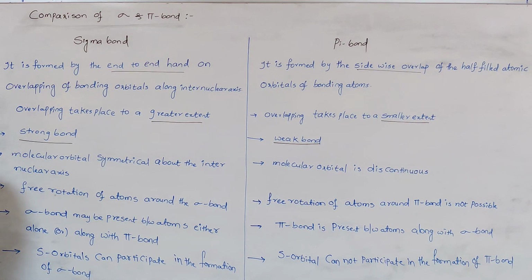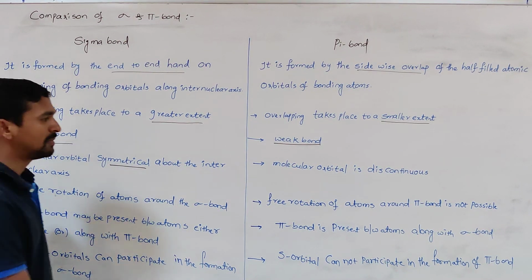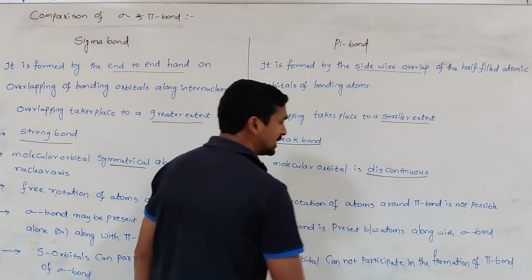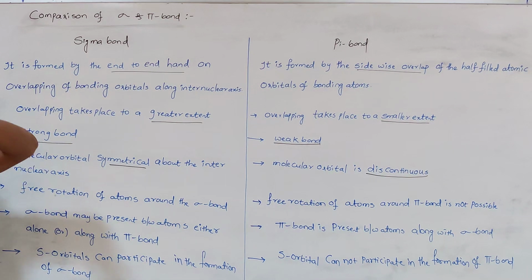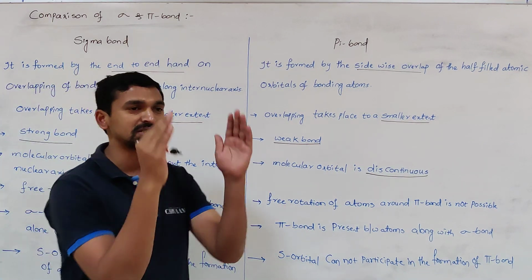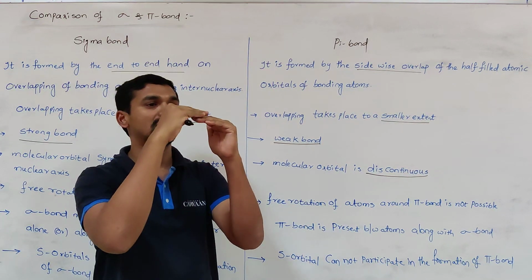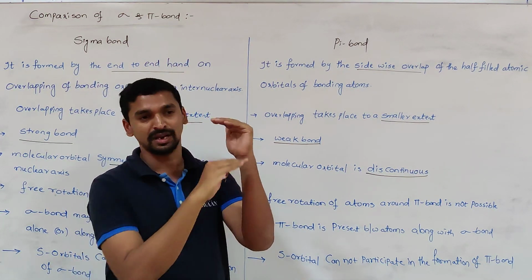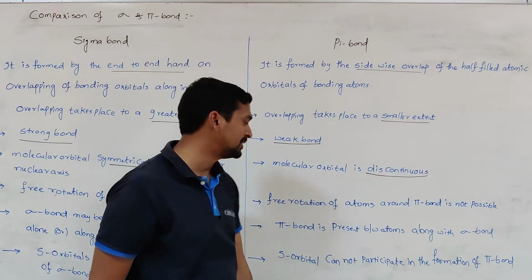The molecular orbital is always symmetrical about the internuclear axis. For the pi bond, the molecular orbital is discontinuous. That means, whenever the overlapping takes place, these atomic orbitals merge together to form a bigger electron cloud. This bigger electron cloud is symmetrical in the formation of a sigma bond. But in the formation of a pi bond, sidewise overlapping takes place. That's why the electron cloud is present above the plane and below the plane. In the middle it is 0. That's why it is said to be discontinuous.